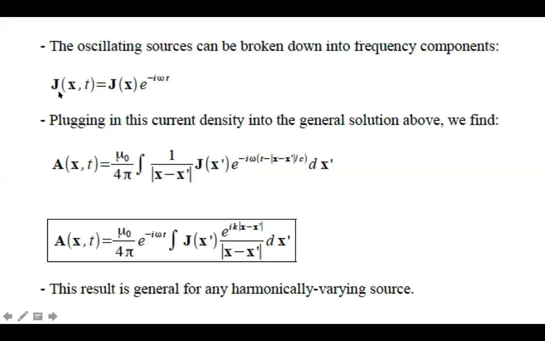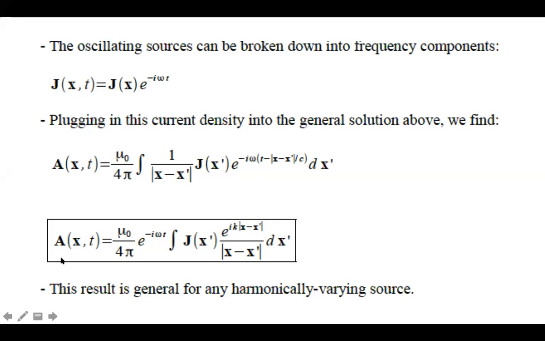They are like J of x comma t equal to J of x e to the power minus i omega t. If I put this into the general solution for the potentials, then in place of R we have taken x here. So A of x, t is equal to the same thing, mu by 4 pi, with R minus R prime, that is, x minus x prime. So we have this expression.